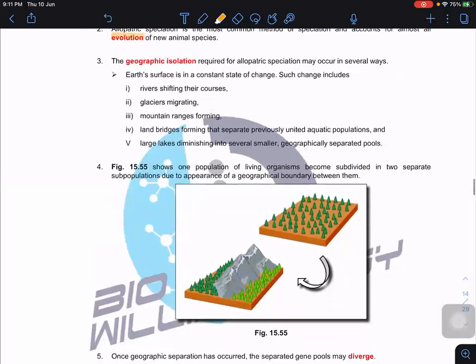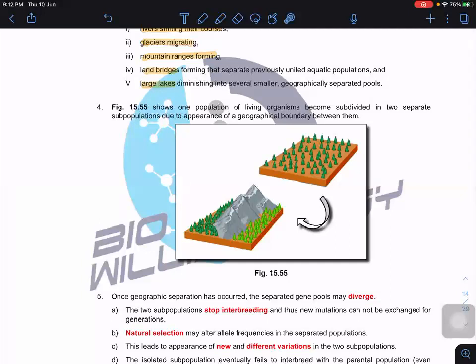The geographical isolation can be, for example, a river shifting its course, glacier migrations, a mountain range forming due to movement of the earth's crust and tectonic plates, a land bridge forming, or a large lake that, due to drought, develops into several smaller lakes. In this case, you can see that geographic isolation takes place. Initially they are the same species, the same population, but because of the mountain range, they are at two different sites and they stop interbreeding. Can you see that they can't interbreed?